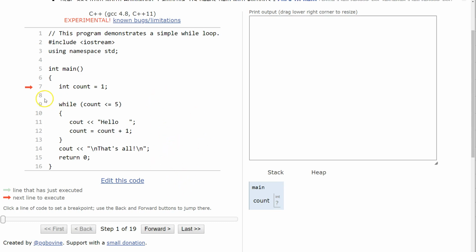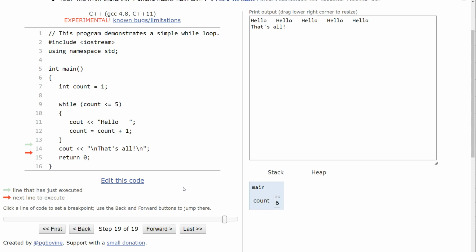But just really quickly, just to show you this, we're setting this, and you can see as I hit forward, boom, the count is set at 1, whether you start at 1 or 0, and then it's going to walk through this loop. So it's going to step through this, and it's going to say hello, then add 1. We wrote it out the long way, so we're adding 1 here, and stepping through, and you can see this is going up. I'm just clicking through quickly, and then when it gets to where this isn't true anymore, we're dropping out of there, and you can see we went down to that's all, and that's it. This helps you walk through just in case you don't know what's happening, or why something isn't working correctly. This can really help you out.